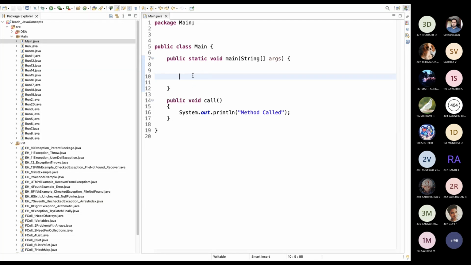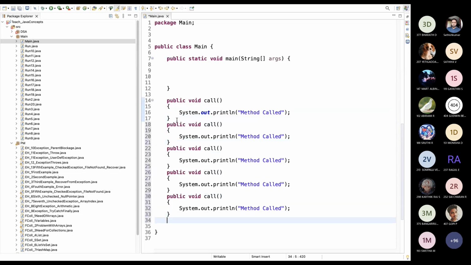Yeah, it will display nothing because we never call this method in the main method, okay? Actually, this is the basic framework for Java. We should understand this first. Whatever method we are calling here, that method will be executed. Even if I declare 10 methods here, they won't be executed unless I call them in the main method. Main method is like a junction for everything. Whatever I call is only displayed. Let's say we have methods called 1, 2, 3, 4.